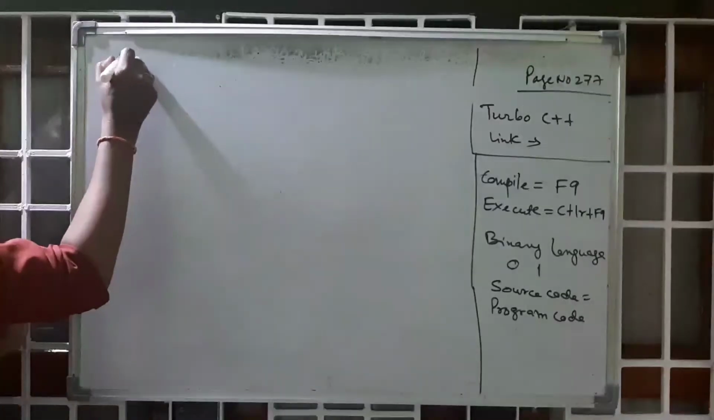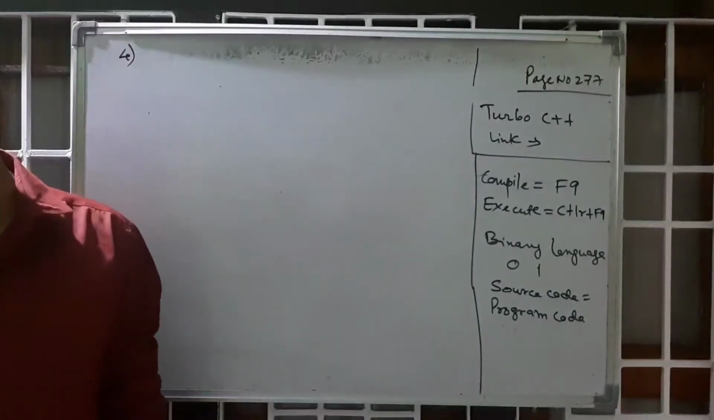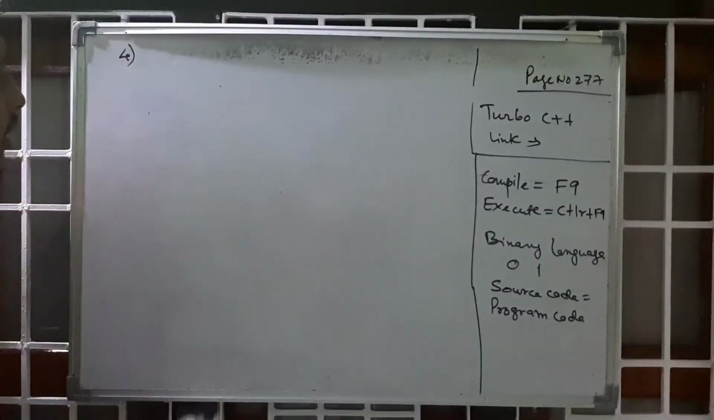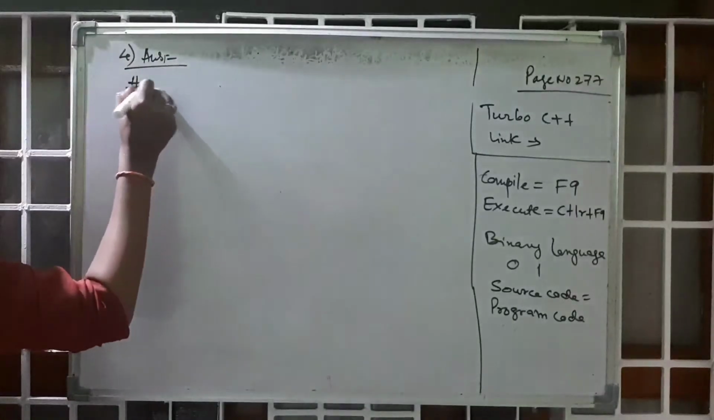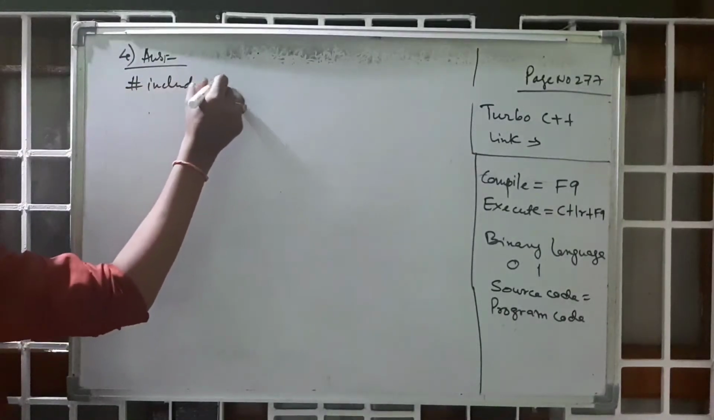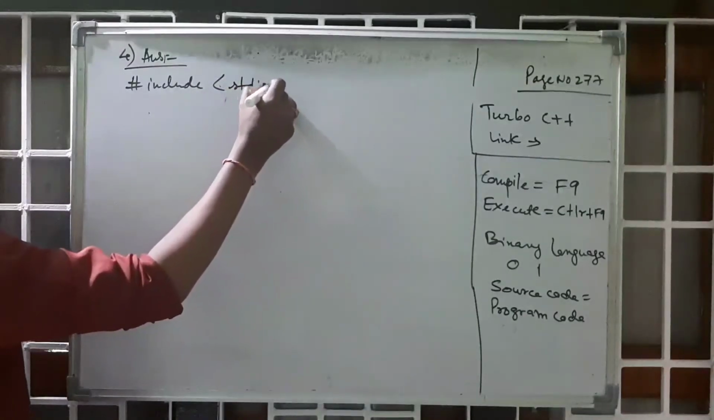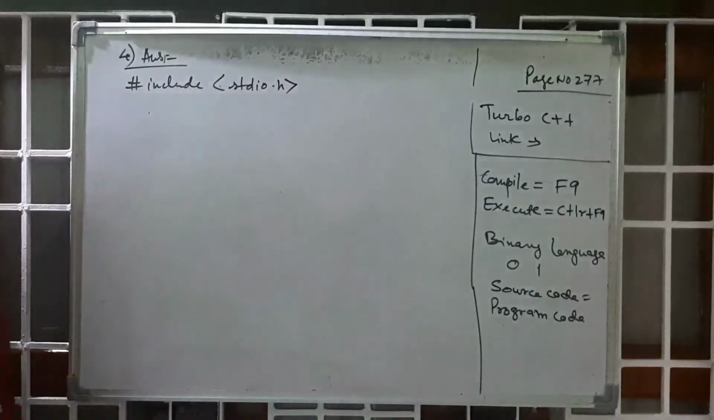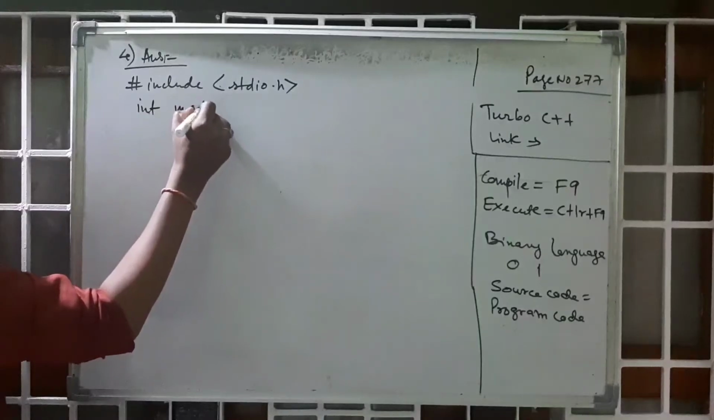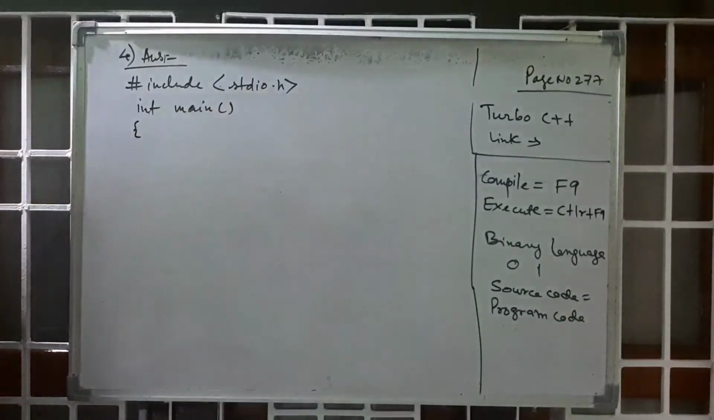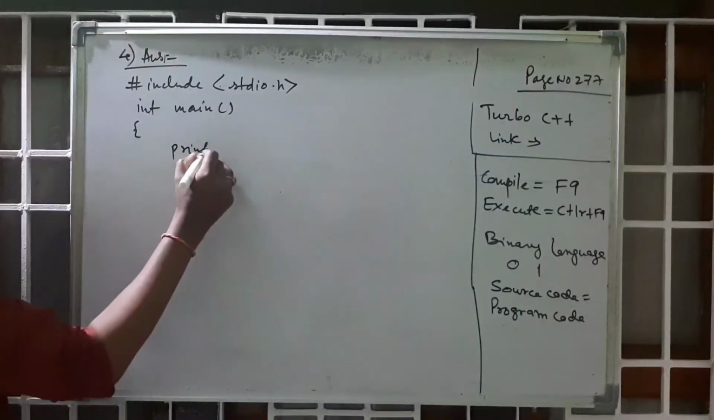Question number 4, same question. Find the error of the following program and correct the code. Okay, there is a program given here. First I have to write the program: #include <stdio.h>, and after that, void main function. I'm starting the main function, and in the main function, printf.